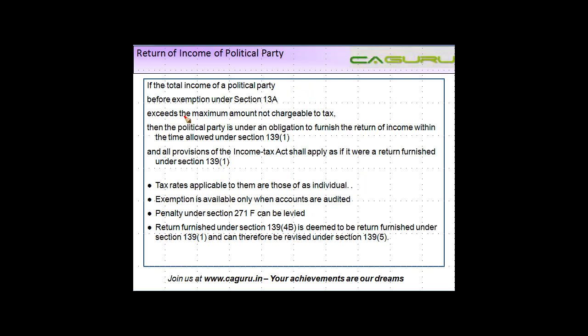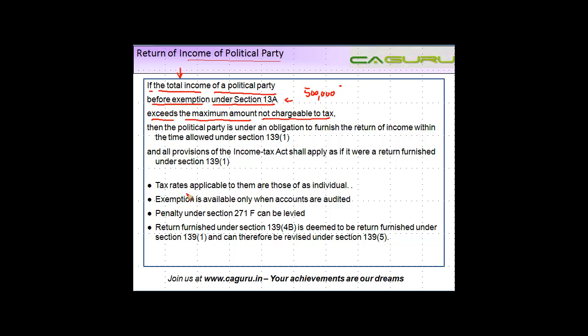Now even in this case, the section says if the total income of the political party before exemption under section 13A, which exemption was there, but before that exemption the income was say rupees 5 lakh, exceeds the maximum amount not chargeable to tax.